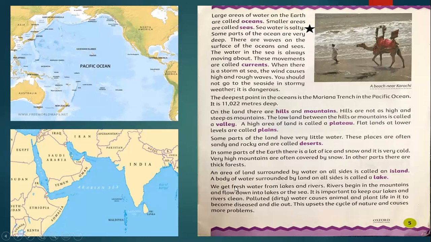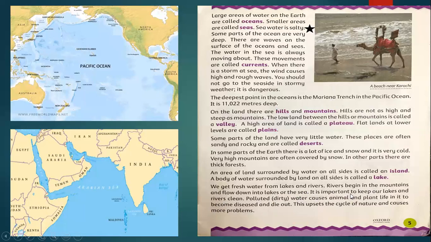So these are all about the land. Then we have an area of land surrounded by water on all sides, which is called an island. All sides water, and there is a land area in between, it is called an island. And a body of water surrounded by land on all sides is called a lake. We get fresh water from lakes and rivers. Rivers begin in the mountains and flow down into lakes or the sea.